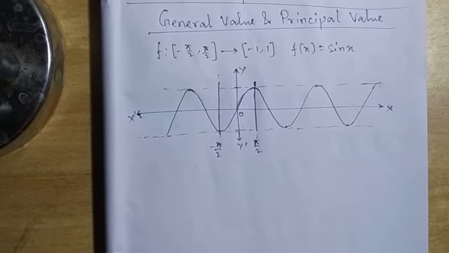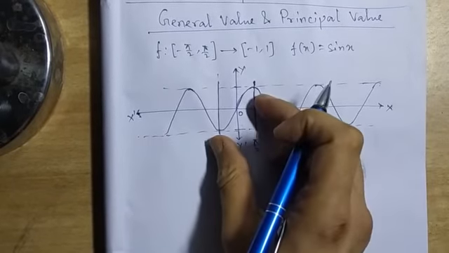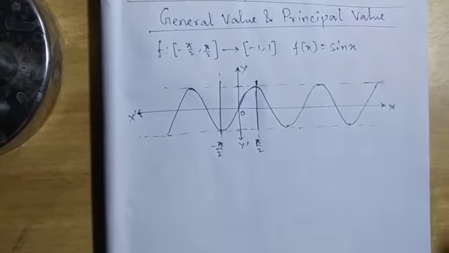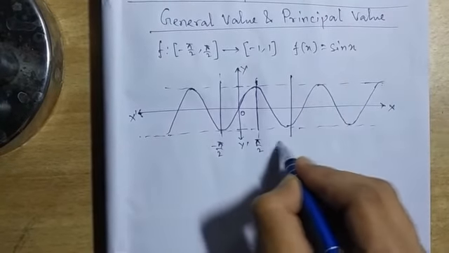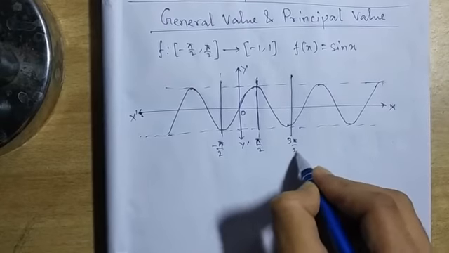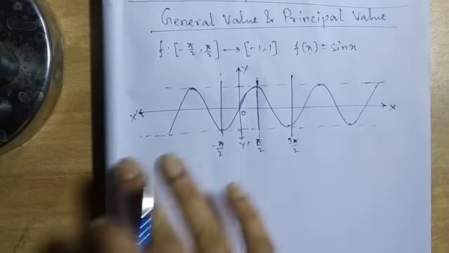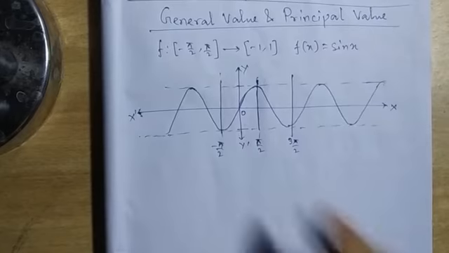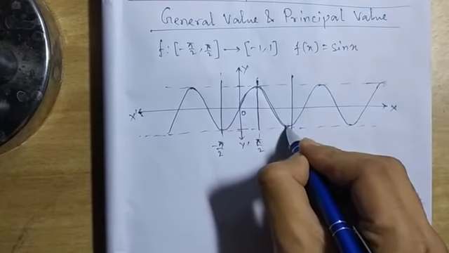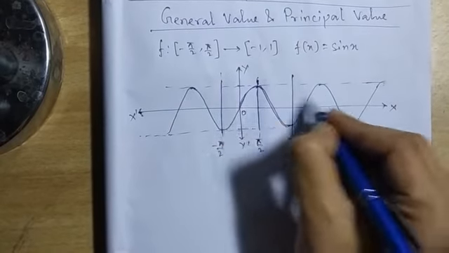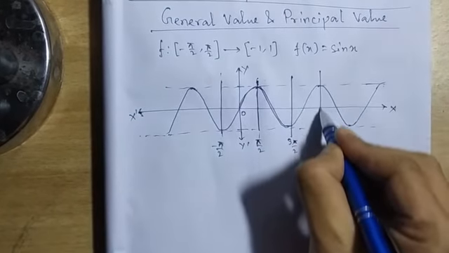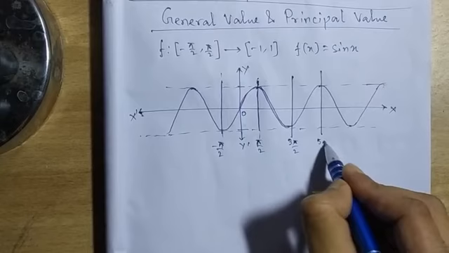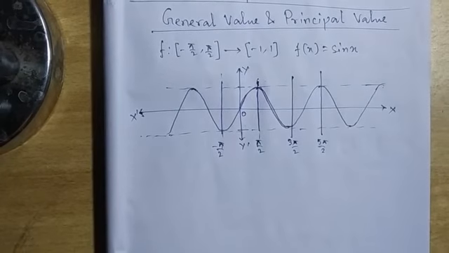See, since it is a periodic function, this shape will repeat all over the graph, because if we take this part only, say between pi by 2 and 3 pi by 2, again the same shape repeats with a mirror image of it. So it's like this. So if we take this part, it will be again bijective. If we take this part, 3 pi by 2 to 5 pi by 2, it will also be bijective.